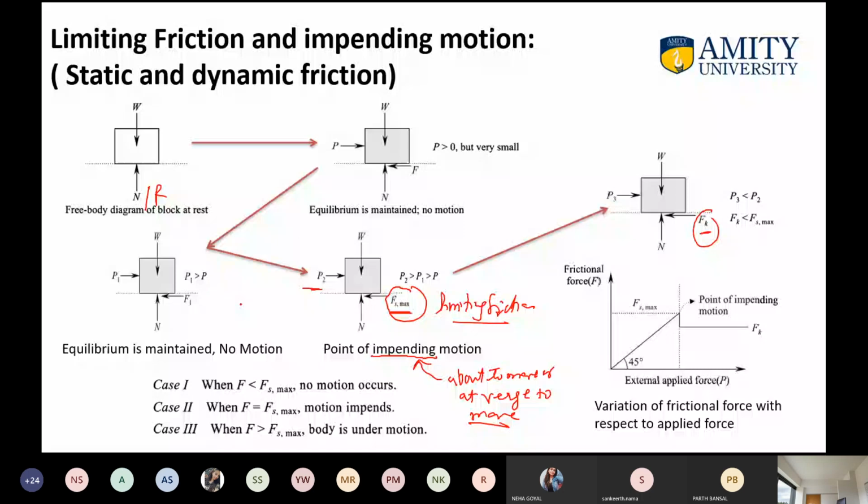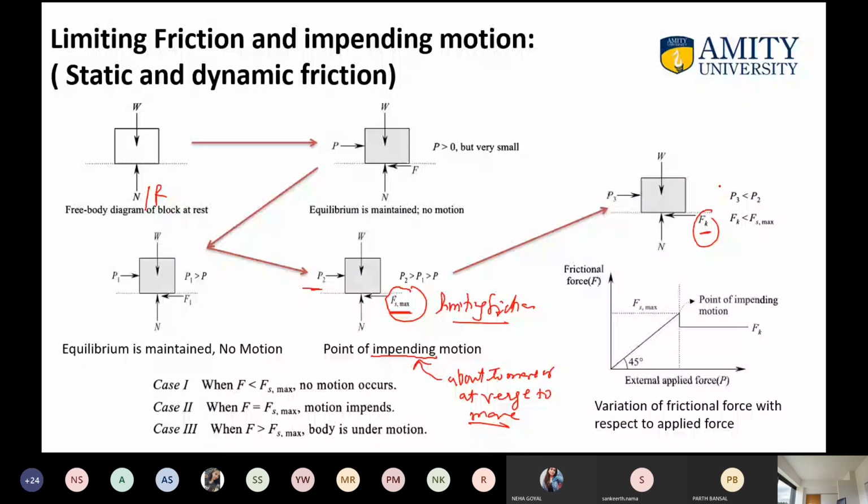And in the last case, the maximum frictional force is applied on the block, and this is the point of impending motion. If we put a force a little bit over P2, then what will happen? The limiting friction will reduce, frictional force will be minimum, and the body will be set into motion. So this is Fs, the maximum static frictional force, and when the body is in motion, kinetic friction comes into action.